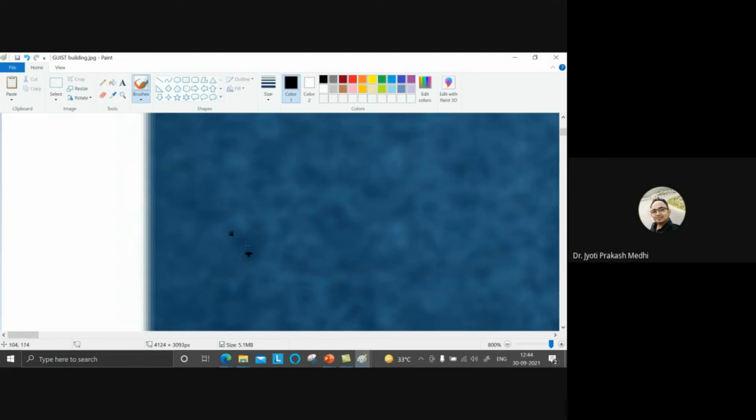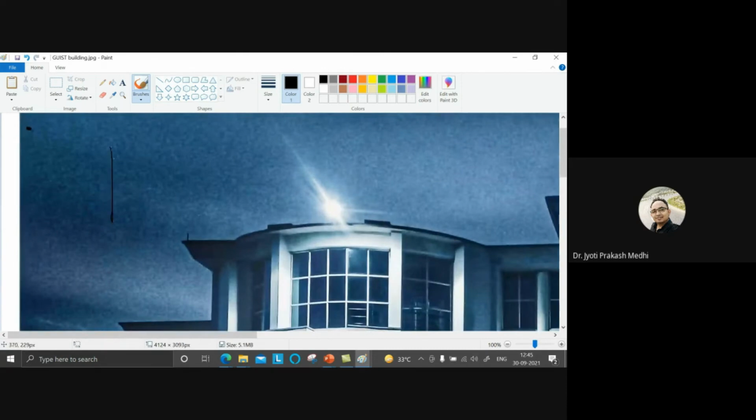I hope you have observed these box-like structures. So these are nothing but matrix format. These matrices contain the information of the image. This is nothing but a matrix where each cell contains information of the intensity.